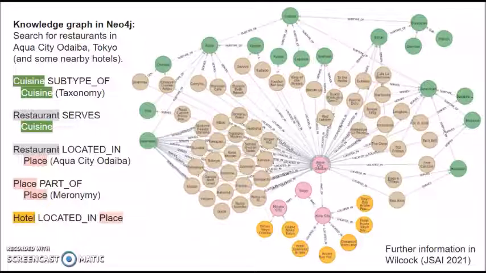Places are all linked together by another relationship, as one place is part of a larger place. That's called a meronymy relationship, whereas the subtype of relationship is called a taxonomy.